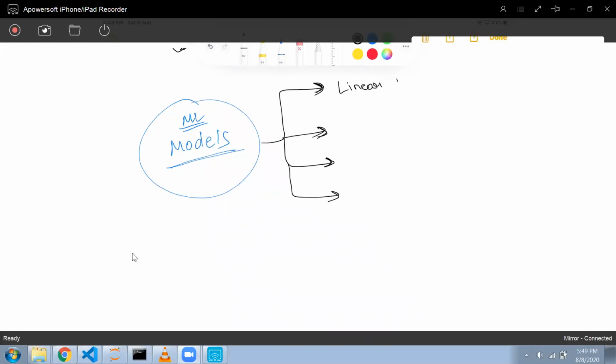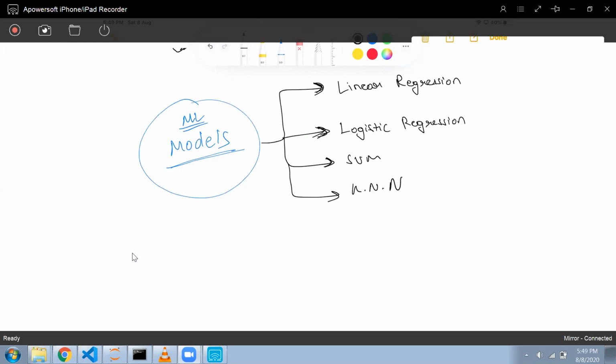No, linear regression. No, what are the other models we have studied? Come on. Logistic regression and SVM. SVM, and one more we have studied. So KNN. Yeah, KNN also we have studied.